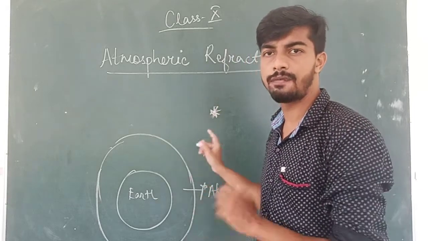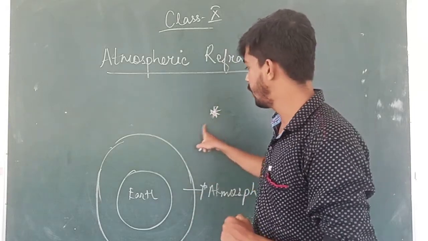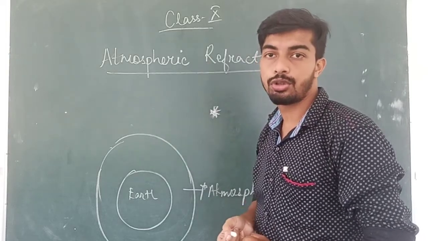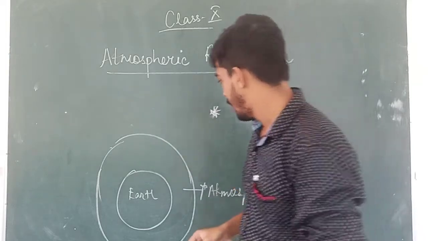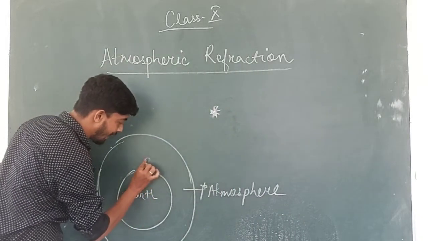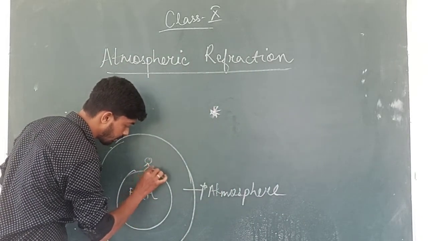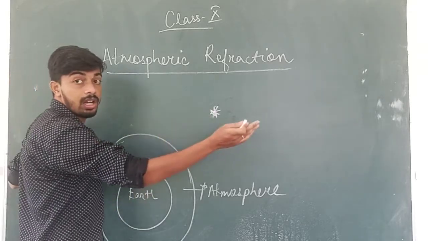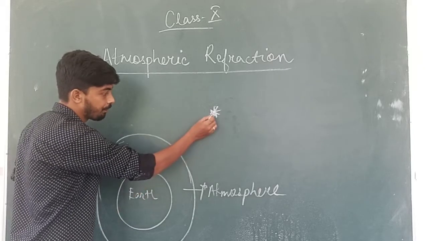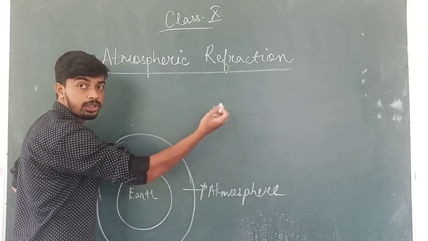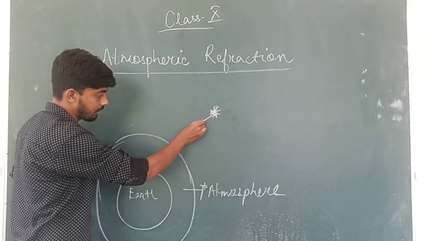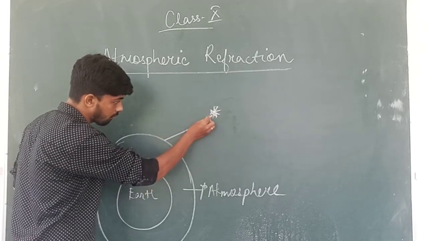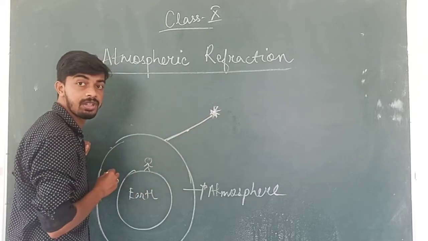This is a star very far away, and light will be coming from the star. The star acts as a point source of light. And if a person is standing here, gazing at the star, looking at the star, the light will come like this. Just see here. Since space is a total vacuum, light will come straight.